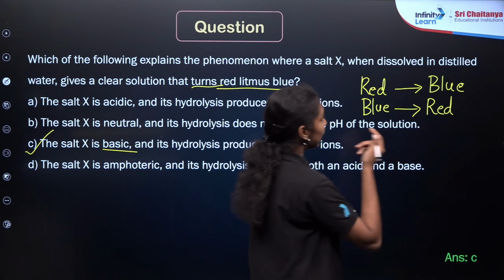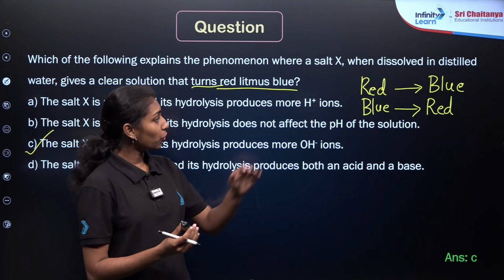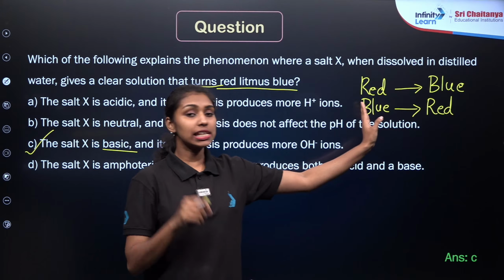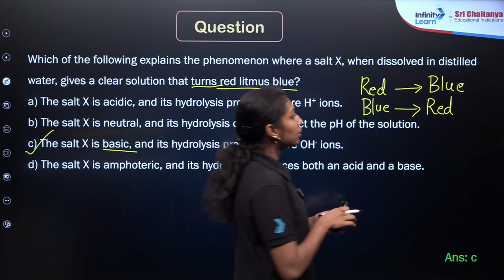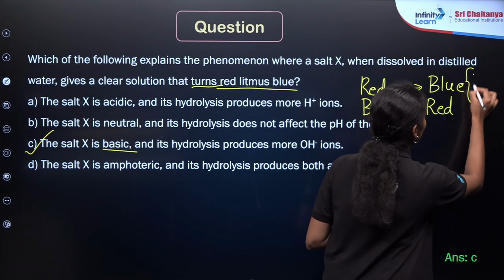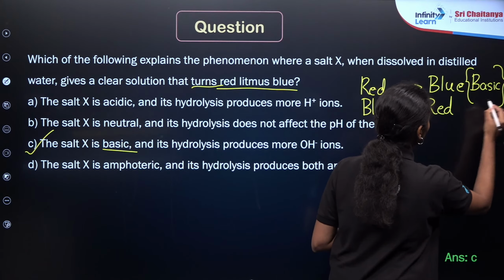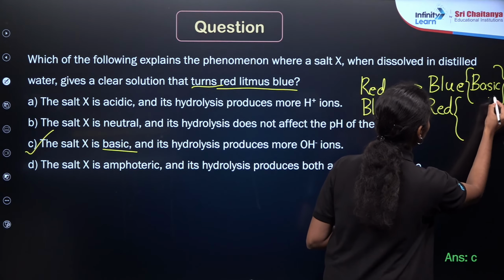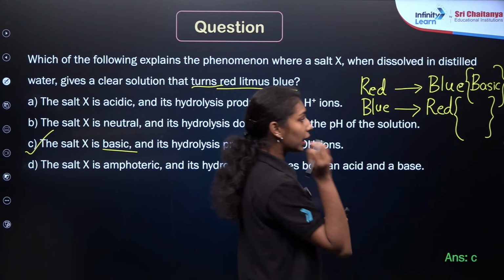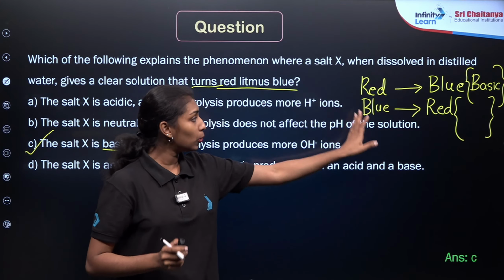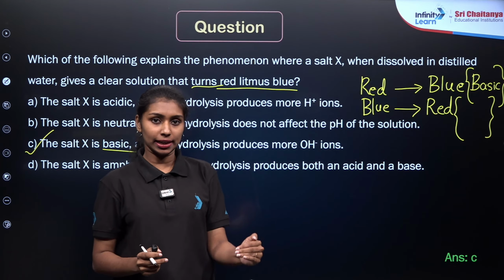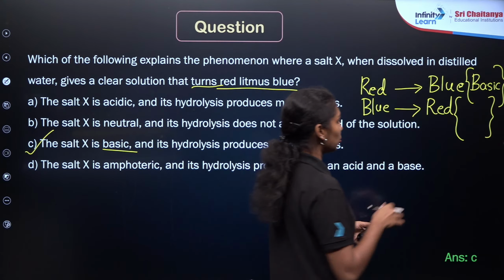If you are taking the red litmus and adding any solution, if it turns the red litmus to blue, the nature of the solution will be base or basic. Clear? Then what about the case of blue litmus to red? If I am taking blue litmus and placing any solution on the blue litmus paper, it will turn to red color, which means that it will be an acid solution.